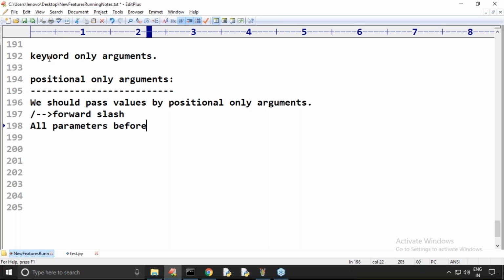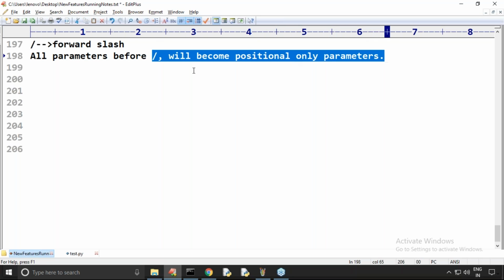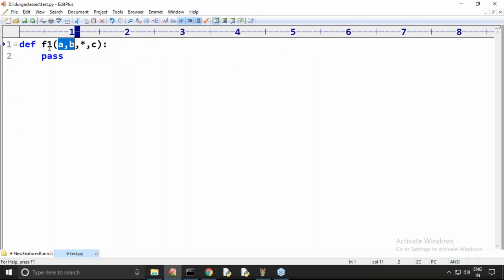All parameters before forward slash will become positional only parameters, not after, before. Now observe: def f1(a, b, /), and I print a comma b.